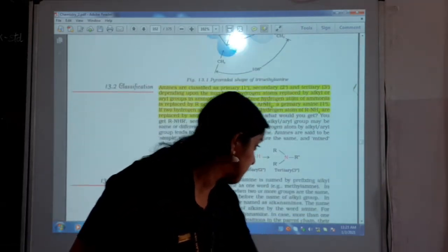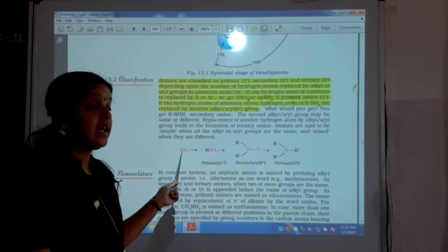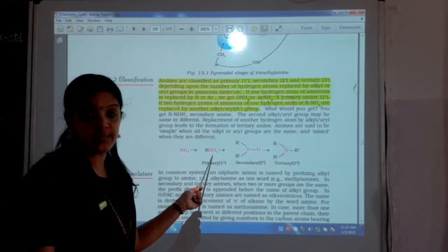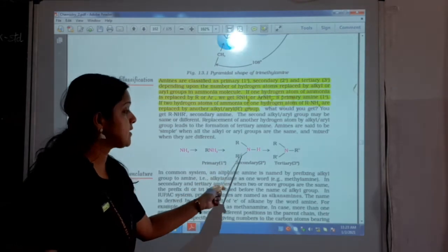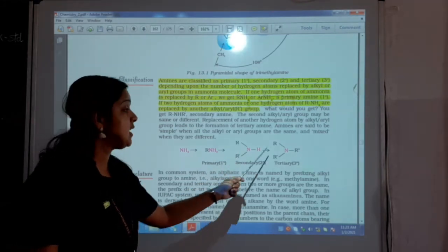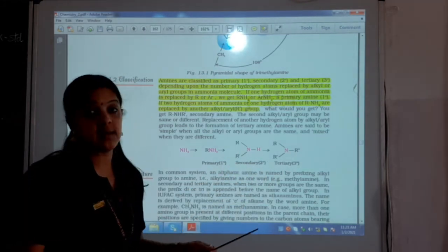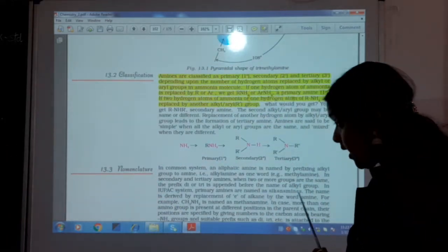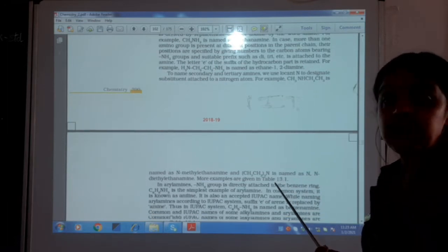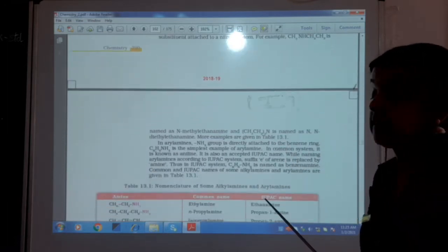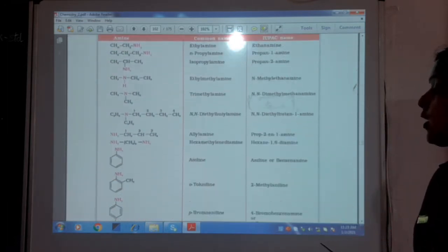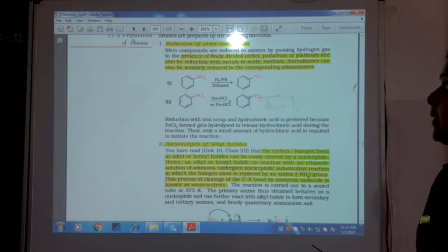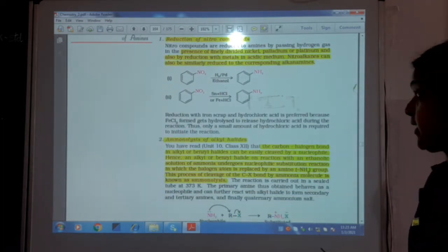And to be precise, if you see the structure here, NH3 is ammonia. When one hydrogen is replaced, you call it as primary amine. When 2 hydrogens are replaced, secondary, and when all the 3 are replaced, it becomes a tertiary amine. And now nomenclature, you can just refer the textbook tabular column which is given there. Now let us see how we can prepare amines effectively.